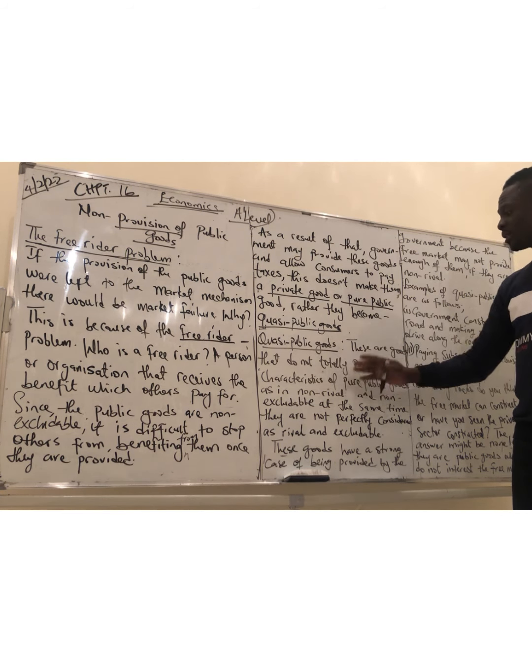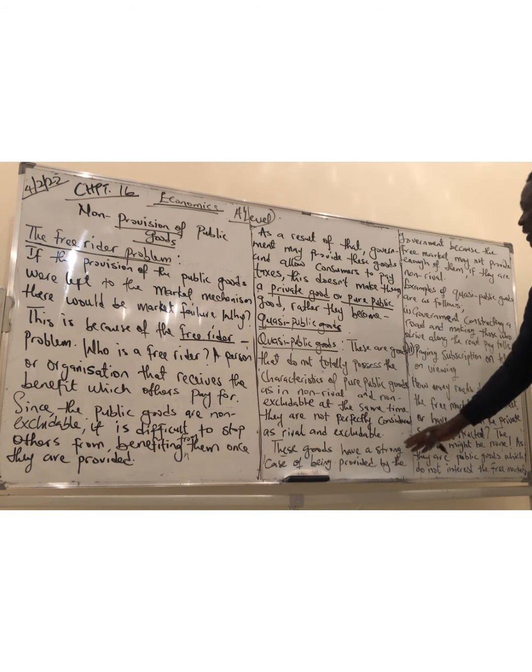They are not public and they are not private. They are in between, so we call them quasi-public goods. These goods will be provided and you pay a certain amount of money or taxes on them. Is it clear? These goods have a strong case of being provided by the government.